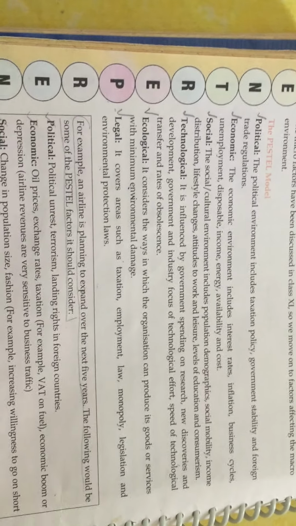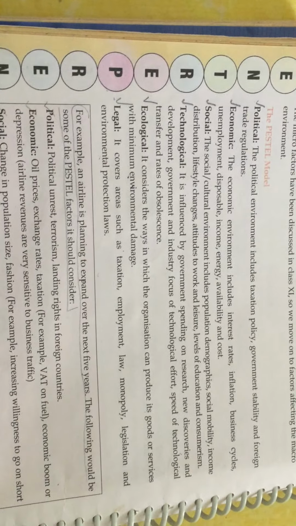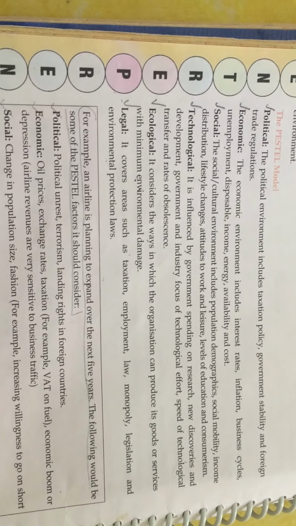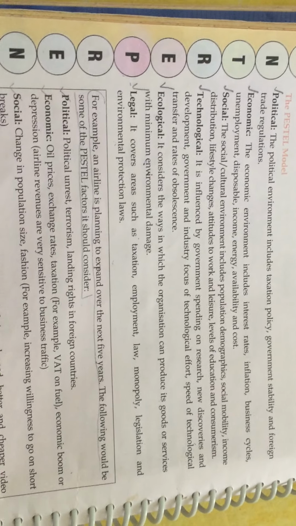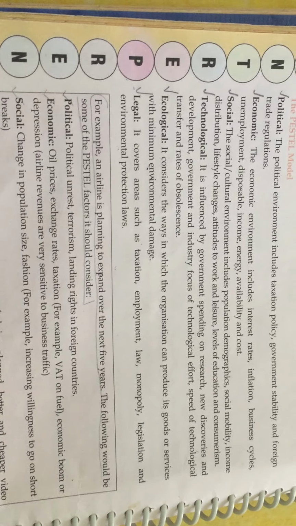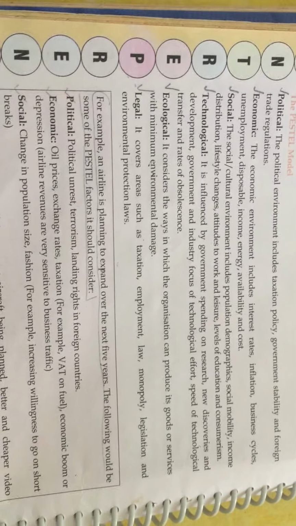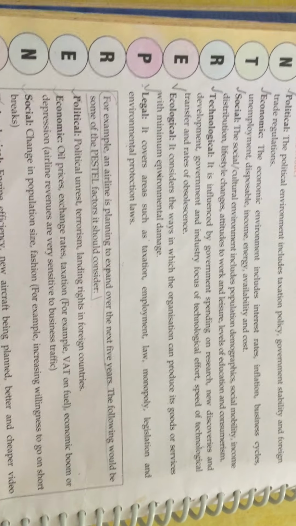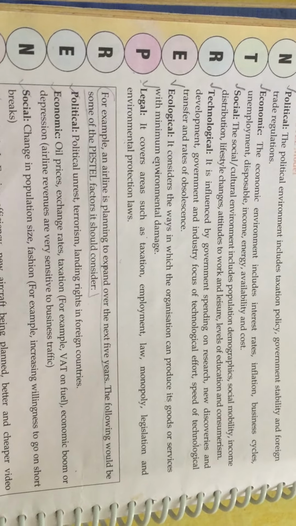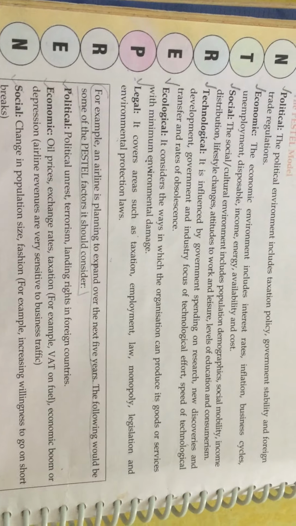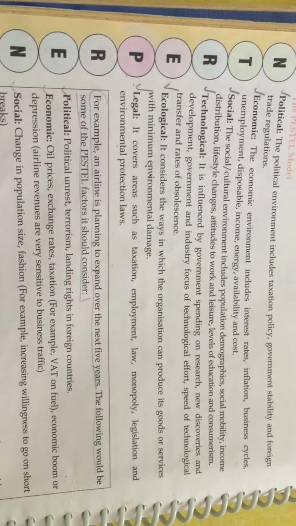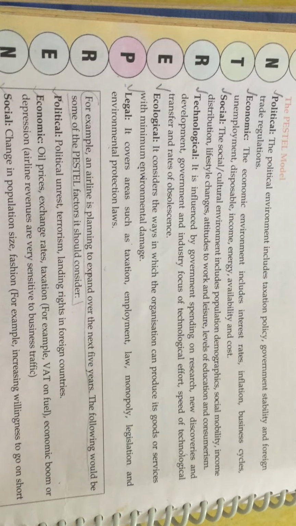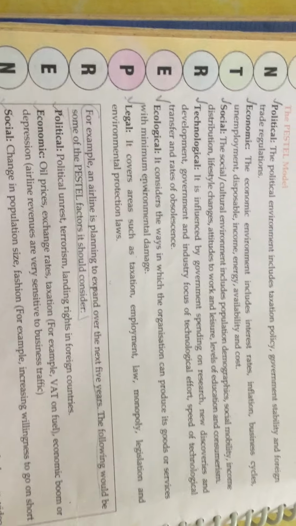Okay, whether the economy is facing any kind of crisis, what kind of interest rates the banks are providing, or you have to pay for any kind of loan or assistance, whether the economy is facing inflation or not, what are the kinds of business cycles, in how much time period, what is the operating period, how much employment is there or unemployment the country is facing,